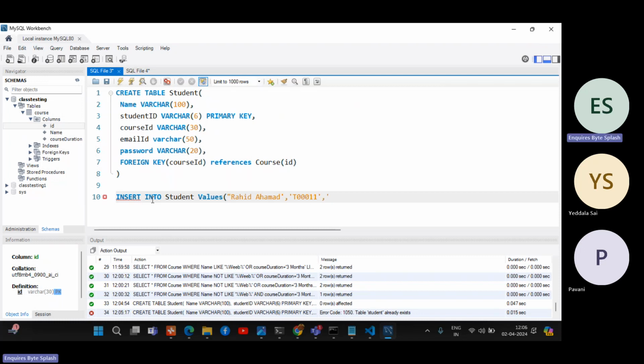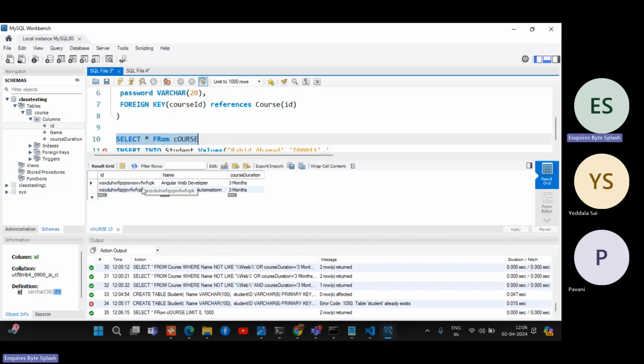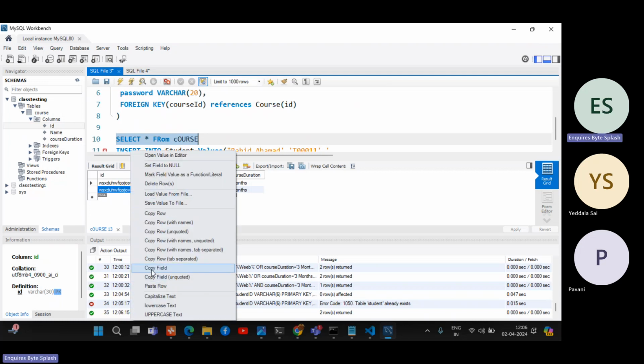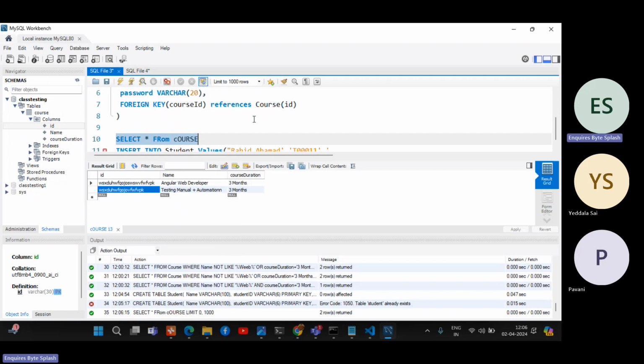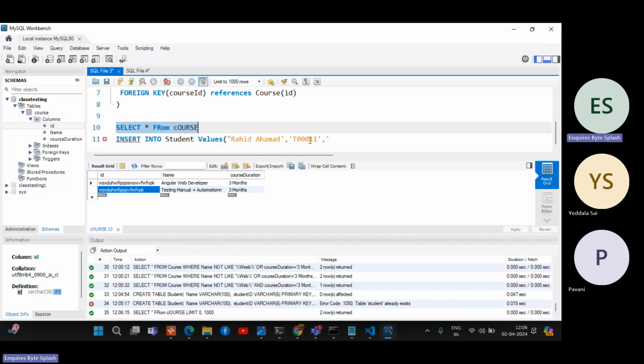Next, course ID. Which course do I want? Before that, I will just query all the courses. Whatever you want, you just copy that. So now select star from course, right? It will filter which course you want, testing. So just copy that. Copy field. I'm just copying here anyway. In the UI, we just select it, right?